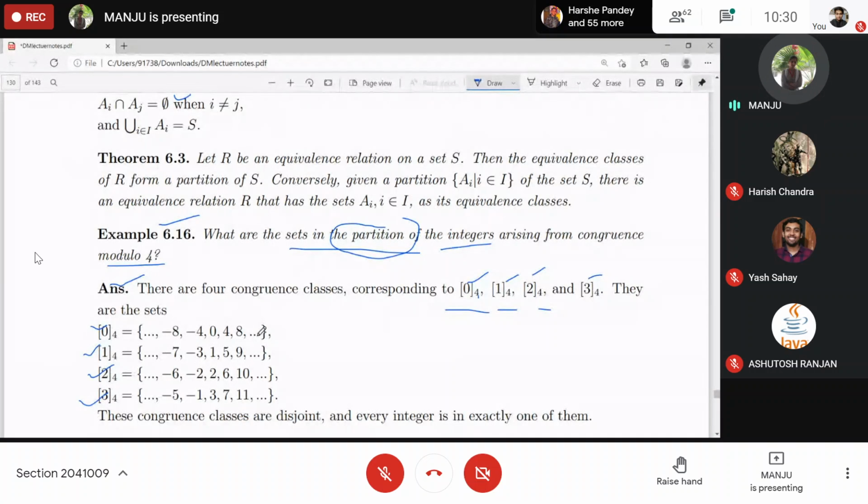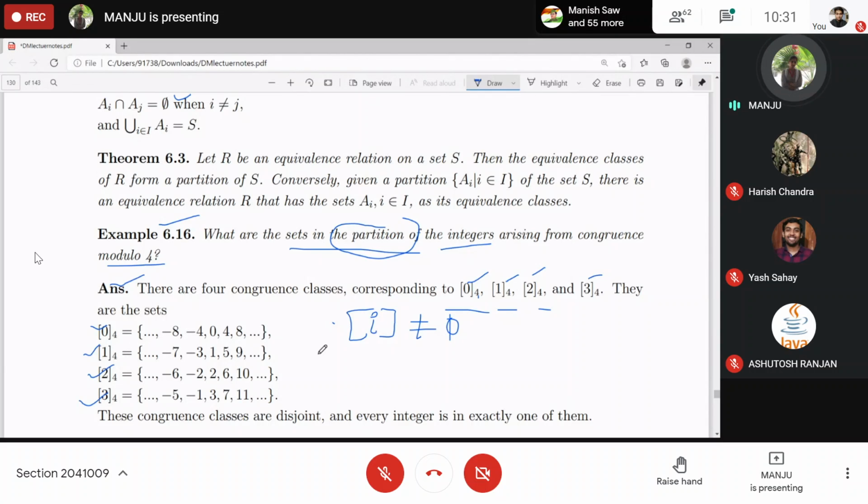And how do we show that these equivalence classes become the partition? Partition means these are non-empty, obviously non-empty, right? These have some integers belonging to them, right? So these are non-empty. You can just say A_i, in general, where i is running from 0 to 3, is non-empty, right?